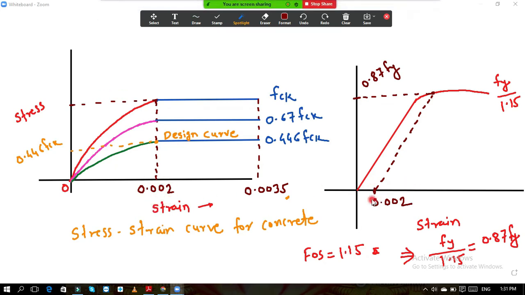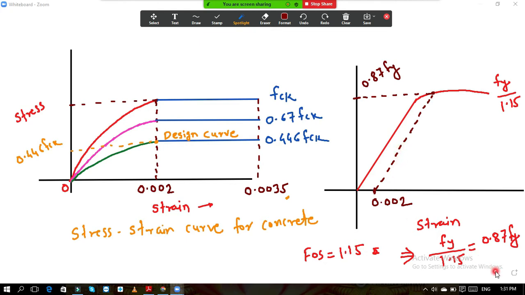So again from this 0.02 strain, one line is drawn which is parallel to this red line, and on that curve, where that line touches that curve, that point is marked over here, and that point we take as 0.87 Fy. This is done for HYSD steel. Okay, this is for HYSD steel.